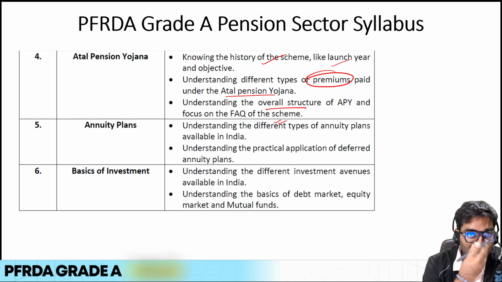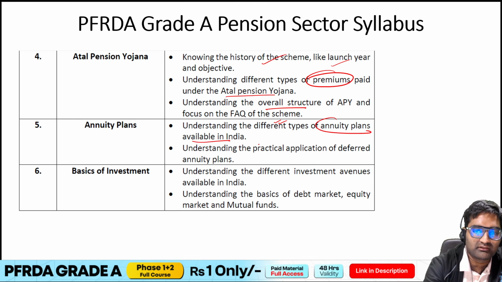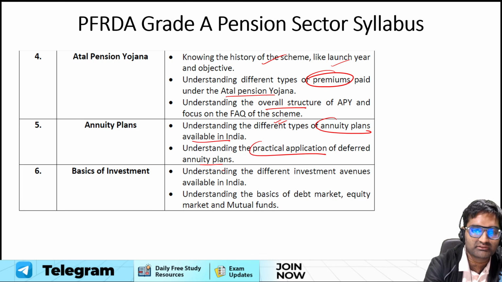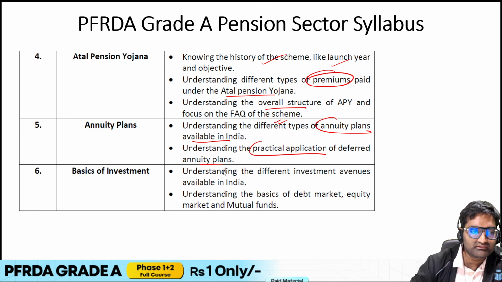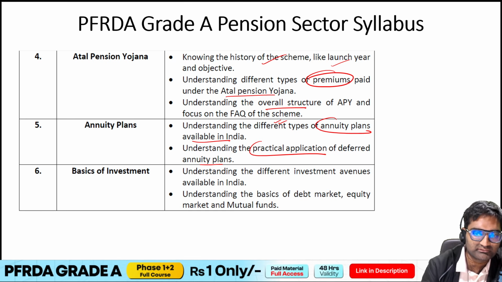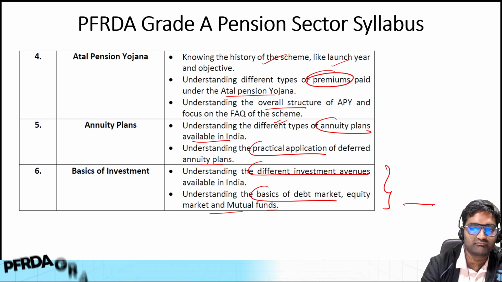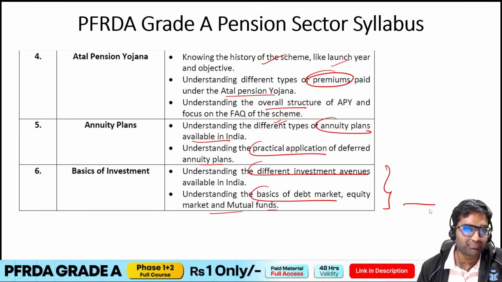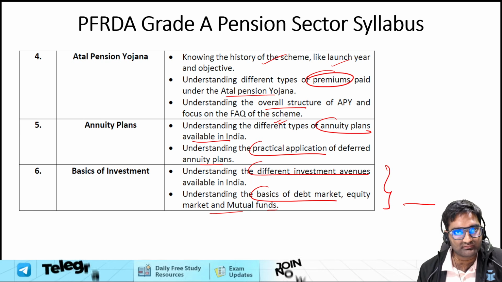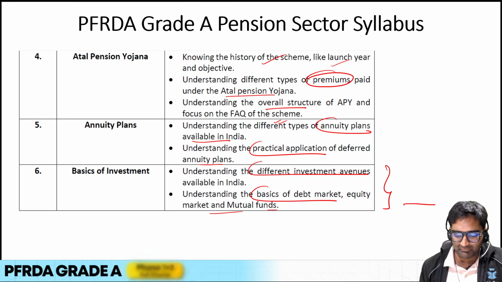Now talking about the annuity plans, we have the different annuity plans available in India. That is the topic, and practical application of these deferred annuity plans is something that has to be understood. Then what are the basics of investment? The last part, understanding different investment avenues, the basics of debt market, equity market, mutual funds, which we have seen if you have read finance previously. So these are parts of finance only. These are the entire set of topics that you need to prepare for phase 1 paper 2 and phase 2 paper 2.